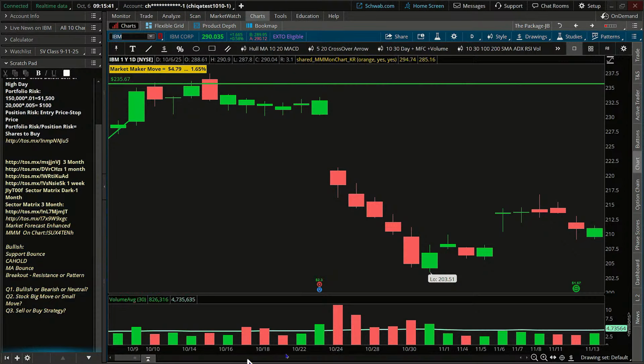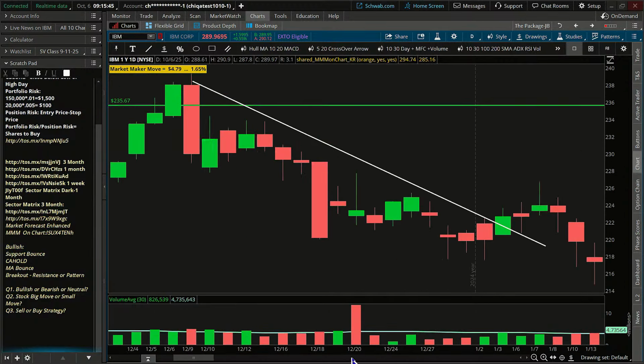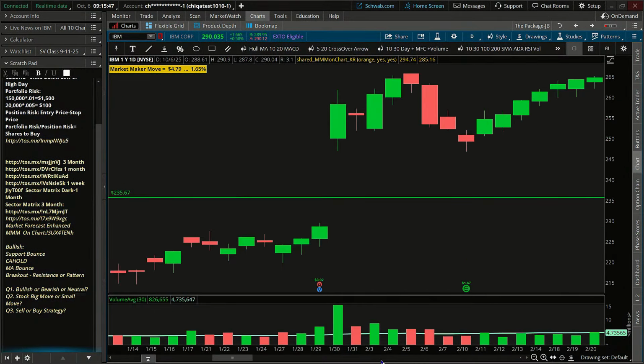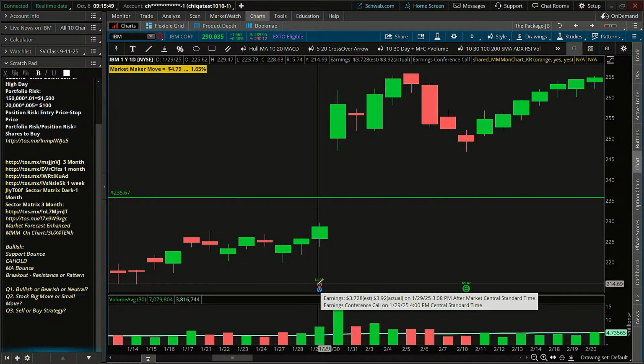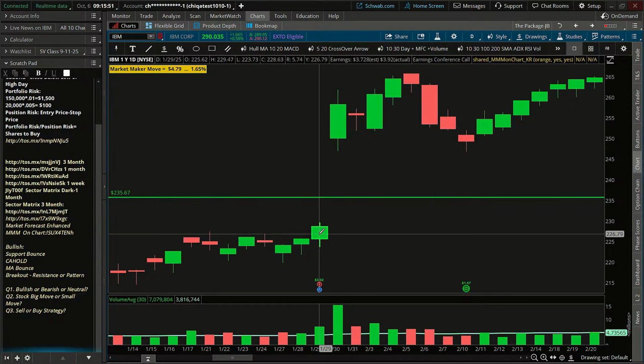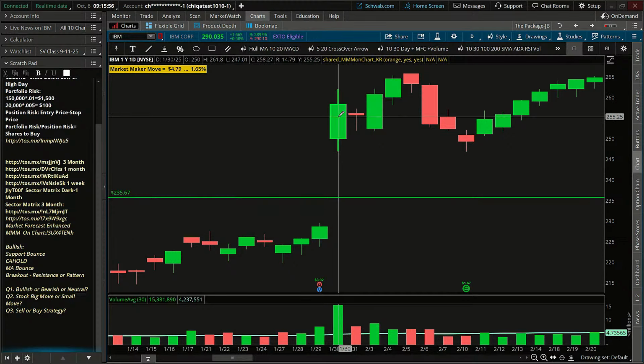And then we're going to move down the calendar here a little bit. Let's get into January. So here's the January move. Closed here at 228 and change. Next day, closed at 258.